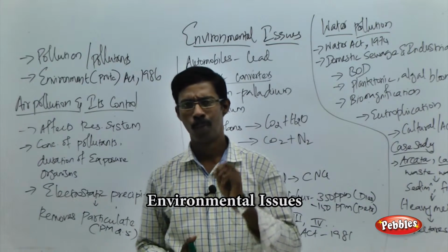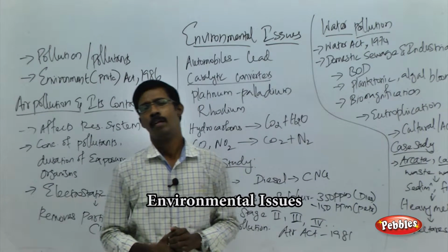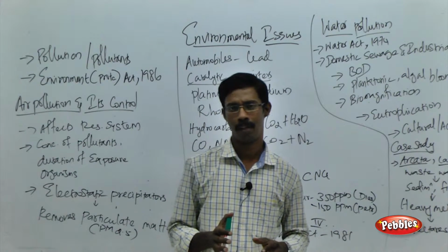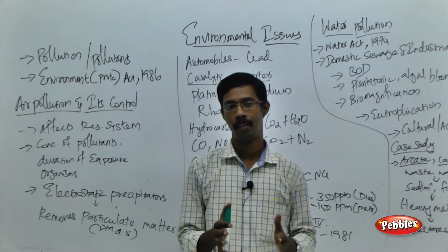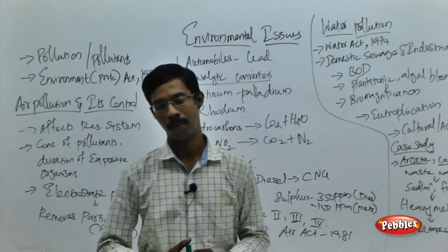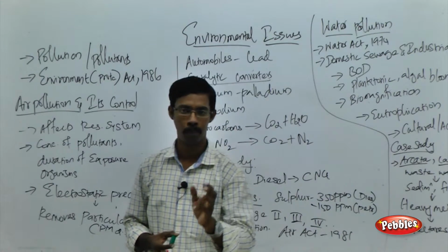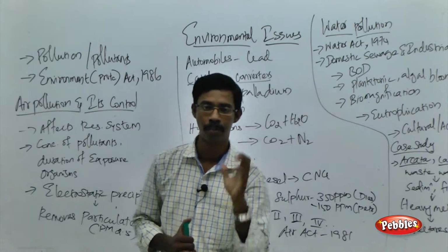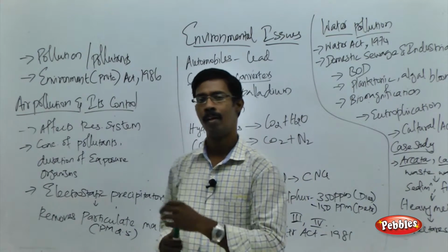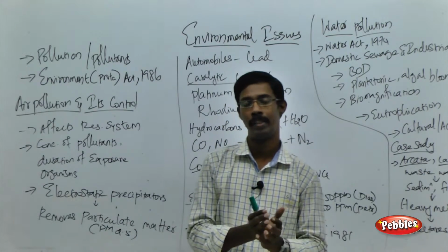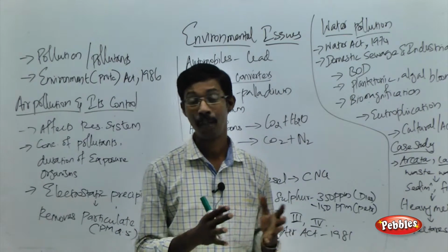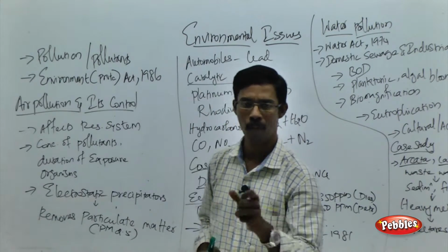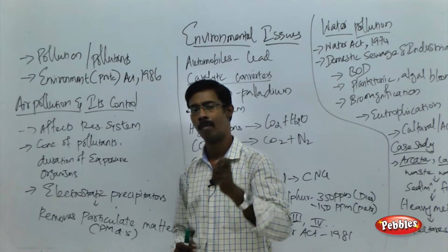And now we are going to discuss something about the environmental issues. Okay, so what do you mean by issues of environment? As I told you, the major harmful species in the world is the human being. How the human species affect the environment, and what are the causes? How our urbanization, industrialization, deforestation or other human activities affect the environment. That is what we are going to discuss in the chapter called environmental issues.